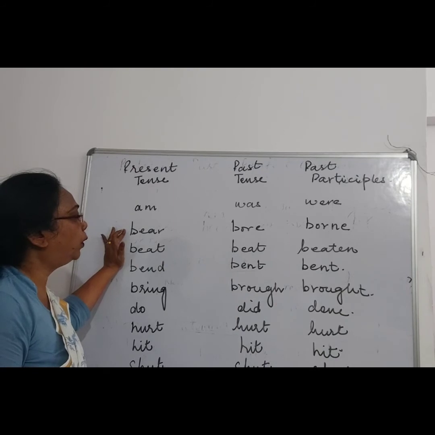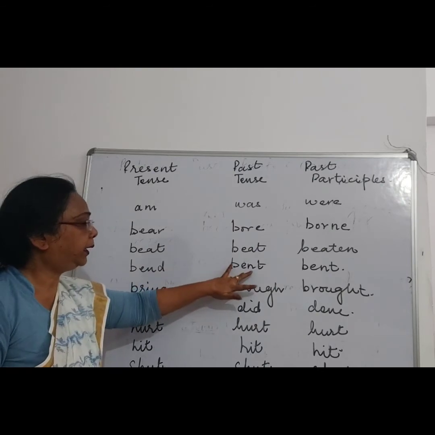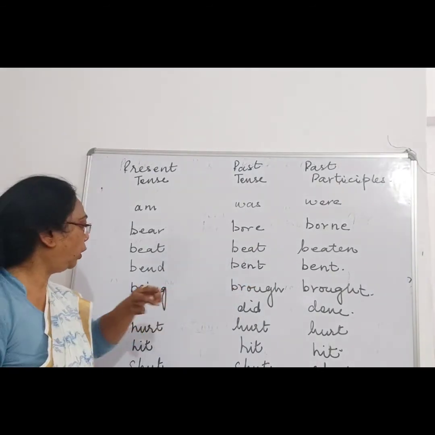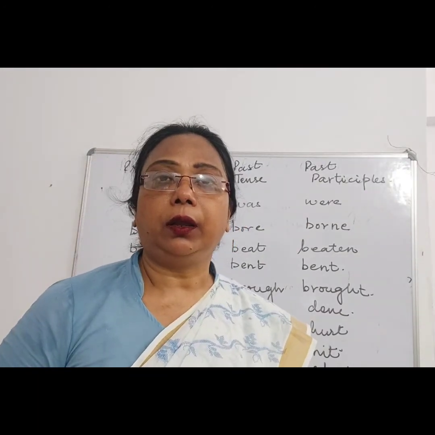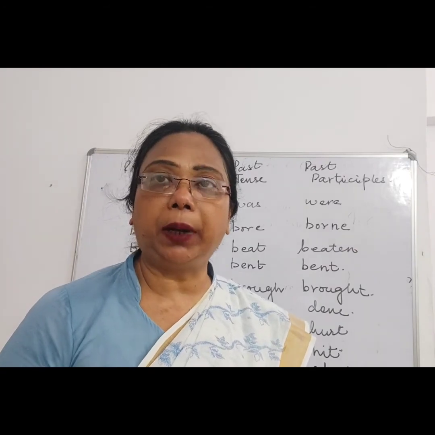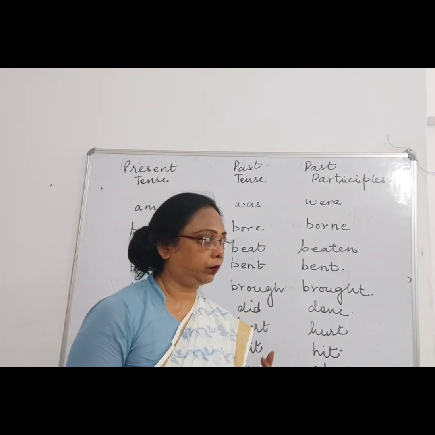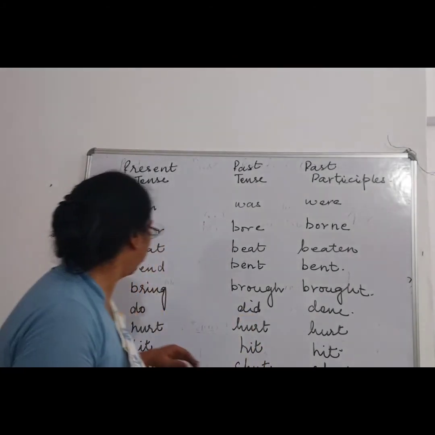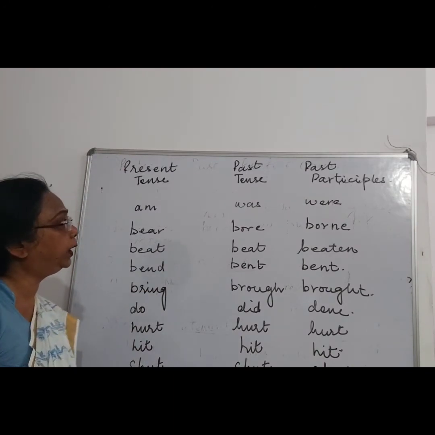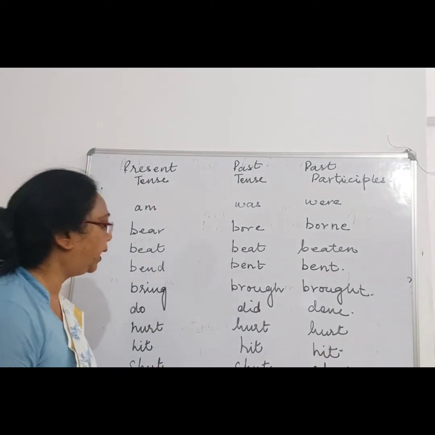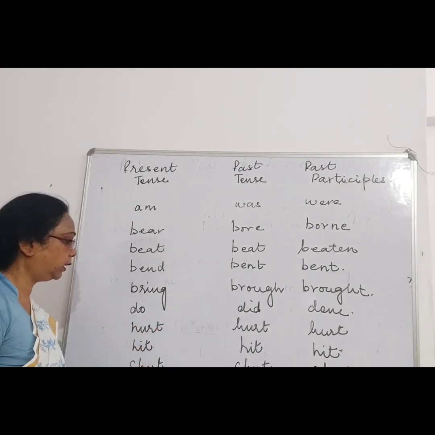Then bear, bore, born, beat, beat, beaten, bend, bent, bent, bring, brought, do, did, done. I'll be adding more in the PDF today, so make sure you write it down and learn it by heart, children. This will help you to solve your tenses problems. Right. Some present tense verbs do not change their form to the past participle. It remains the same, like hurt, hit, shut.